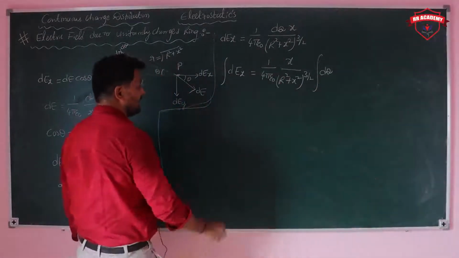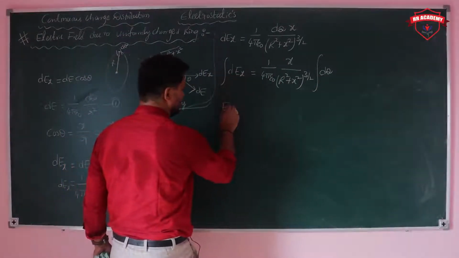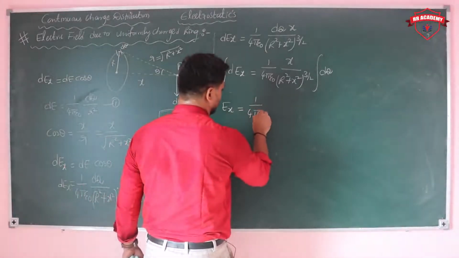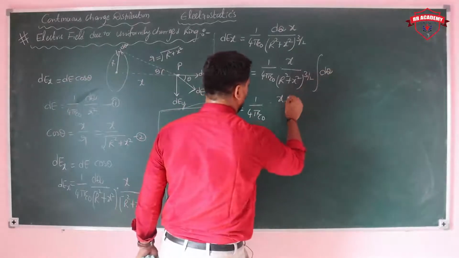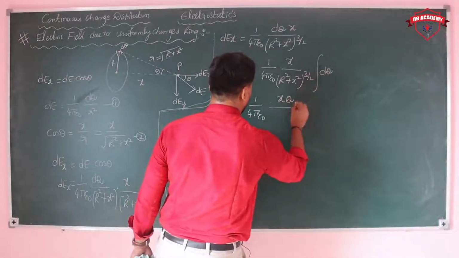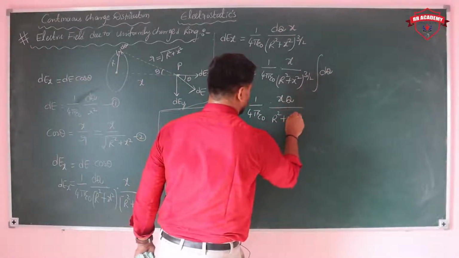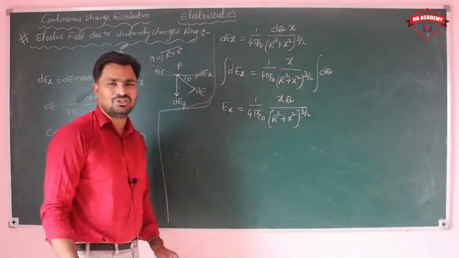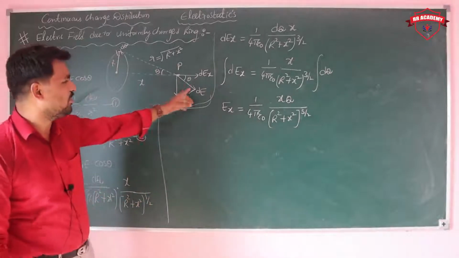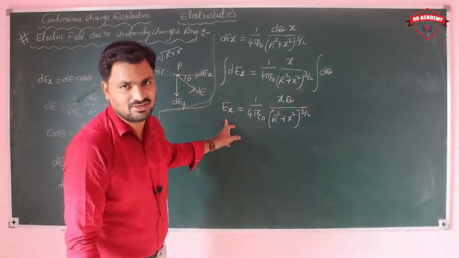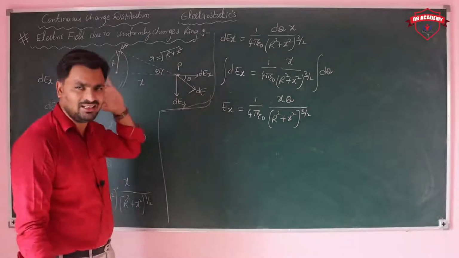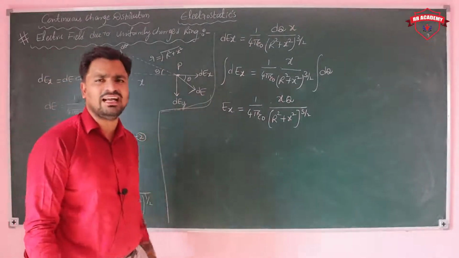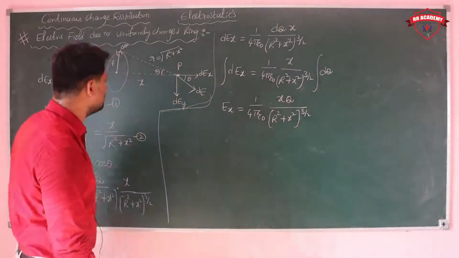So integral dEx is nothing but E x, remaining 1 by 4 pi epsilon naught, x upon r square plus x square whole power 3 by 2, and integral dq is Q. This is the total electric field at point P. Now see here, for example, if you want to find the electric field at the center, what is it?